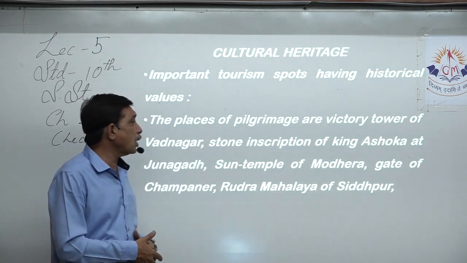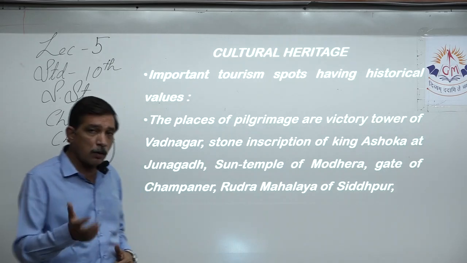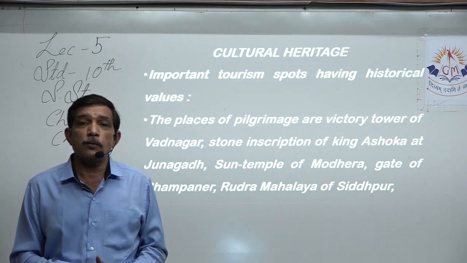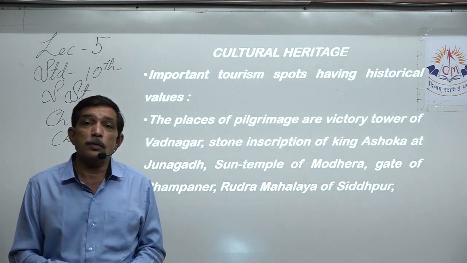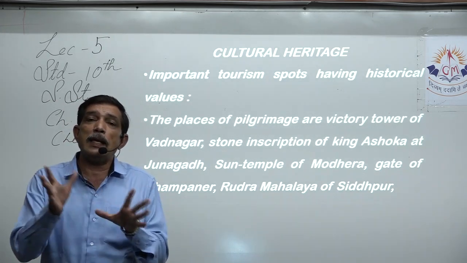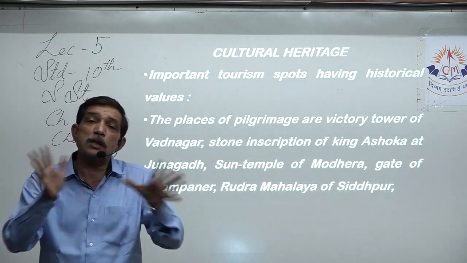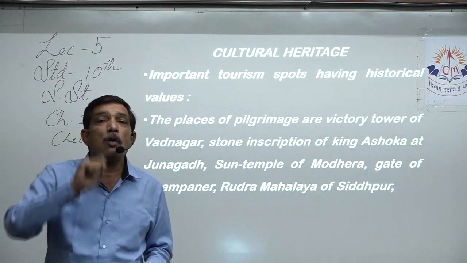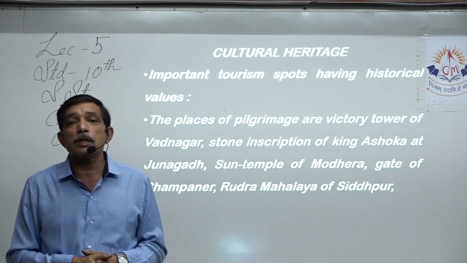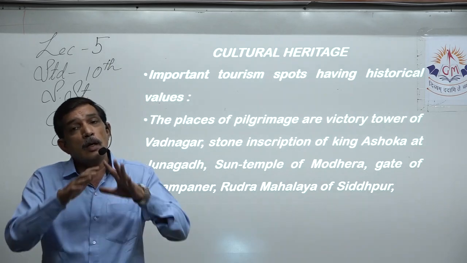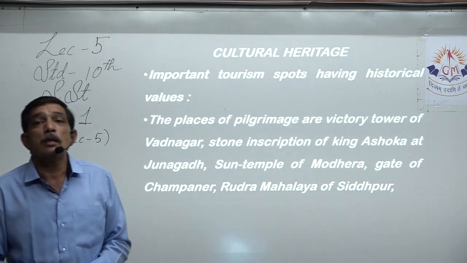Stone inscription of King Ashoka at Junagadh. We have already discussed that King Ashoka was perhaps one of the first kings, not only in India but in the whole world, to use the stones lying here and there. He got them polished, the shape does not change. He just got them polished, and then he got the rules and regulations, preachings and teachings of Buddha, etc., inscribed on the stones.